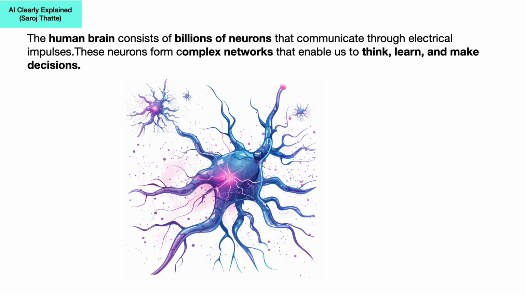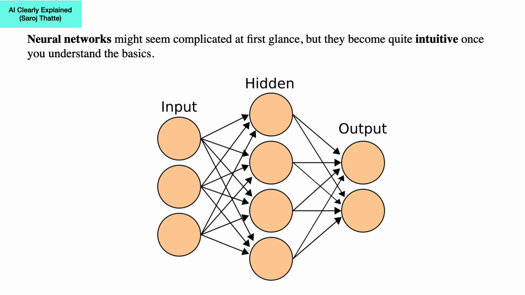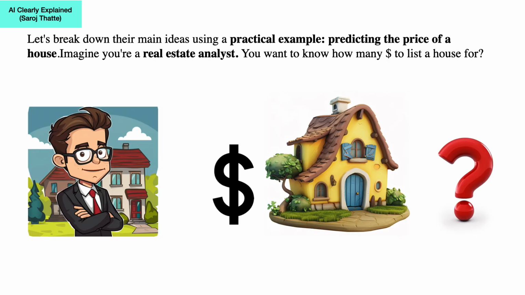The human brain consists of billions of neurons that communicate through electrical impulses. These neurons form complex networks that enable us to think, learn, and make decisions. Similarly, a neural network is composed of artificial neurons that work together to make predictions. Neural networks might seem complicated at first glance, but they become quite intuitive once you understand the basics. Let's break down their main ideas using a practical example: predicting the price of a house.